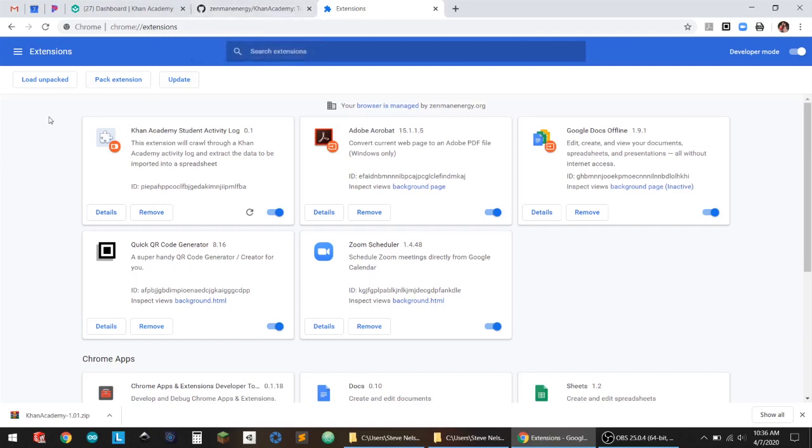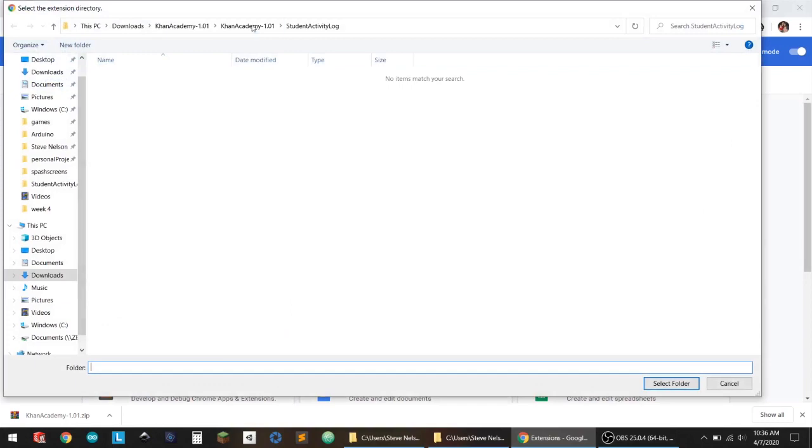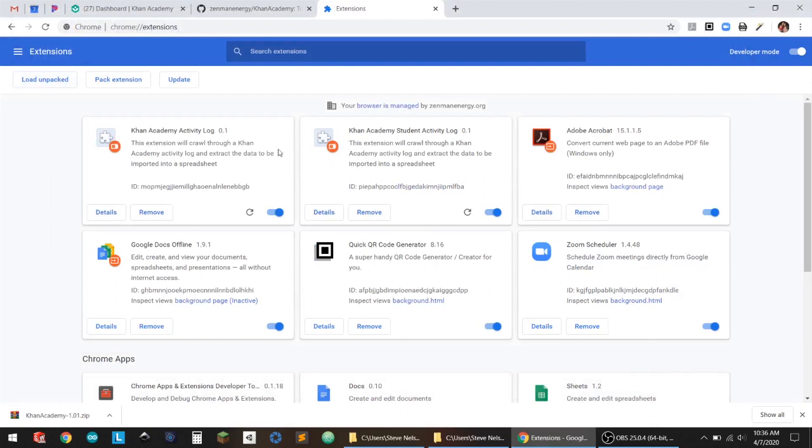And then to load the teacher activity log, you click load unpacked. Go up, choose the teacher activity log, and then do select folder. And so now you'll see a Khan Academy activity log. I'm going to change that to teacher activity. And again, this version number is wrong. This is just a bug. This is a minor thing that needs to be changed.